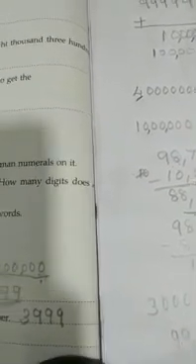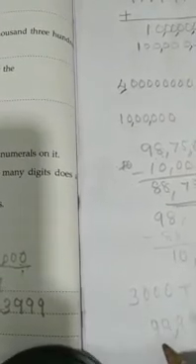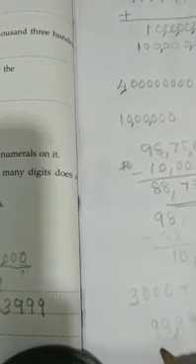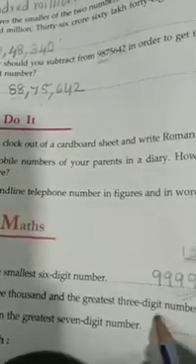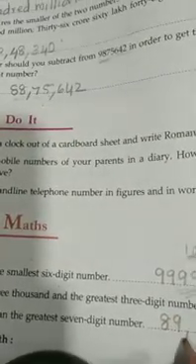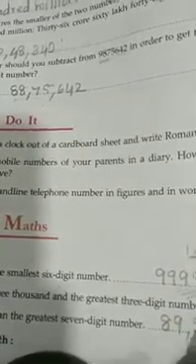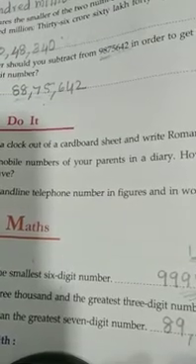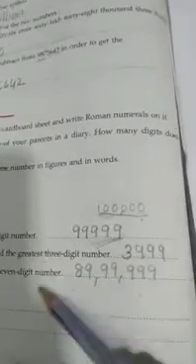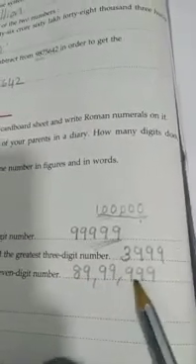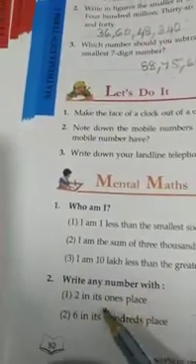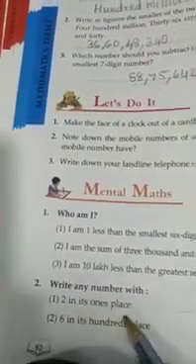I am 10 lakh less means 99 lakh will turn into 89 lakh. The rest of the number you have to write the same. So that is 89 lakh 99,999. This will be the value. Next one. Write any number with 2 in its ones place.